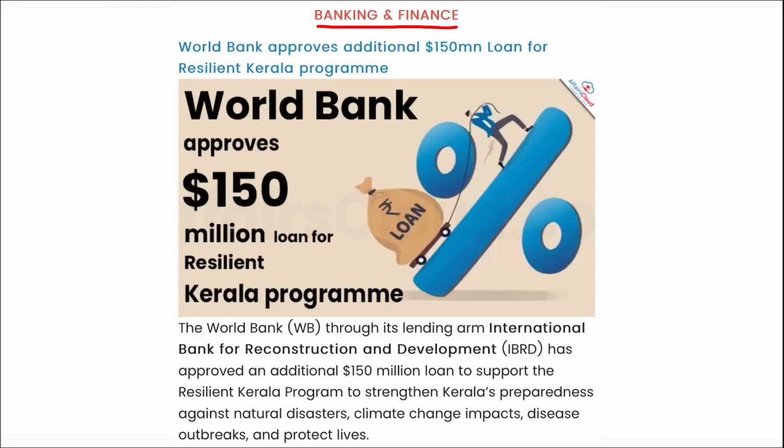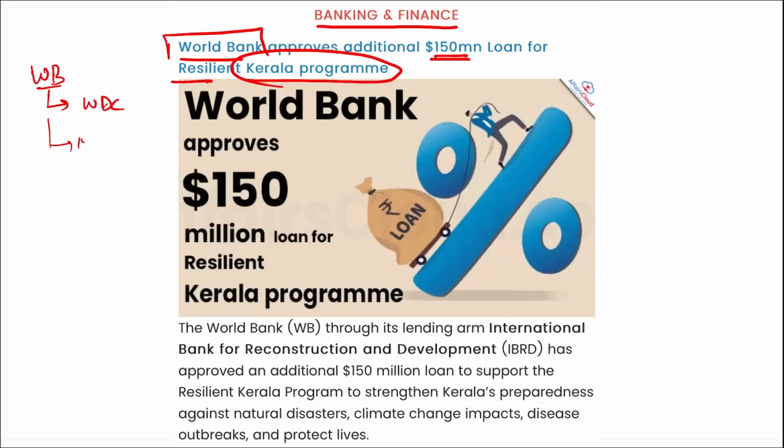Next is banking and finance. Recently, the World Bank has approved an additional $150 million loan for the Resilient Kerala program. I repeat, it is the World Bank, headquarter of which is in Washington DC. The 14th president has been appointed as Ajay Banga.